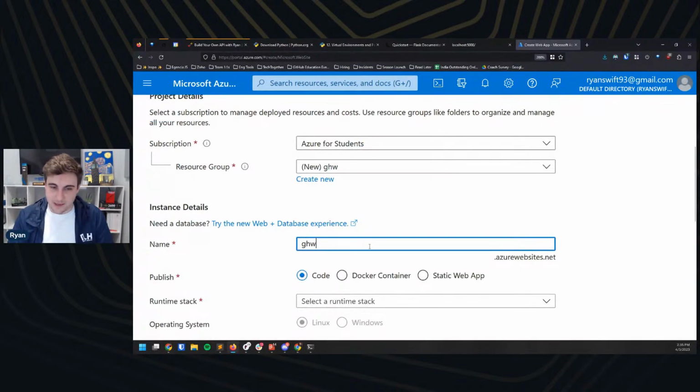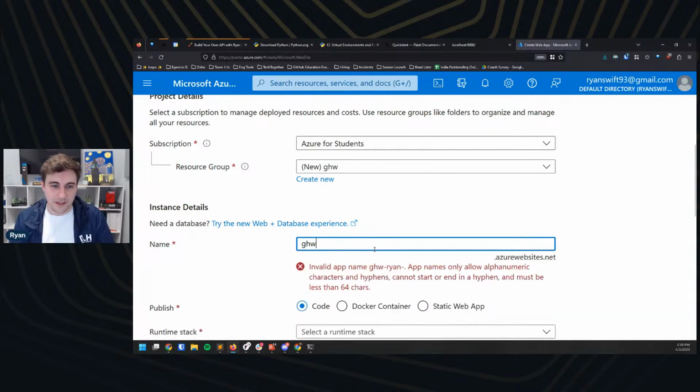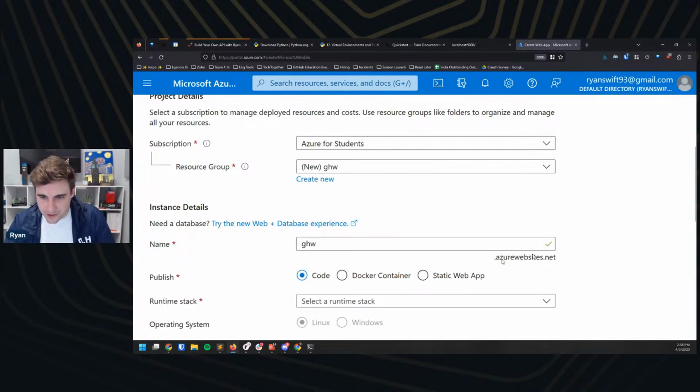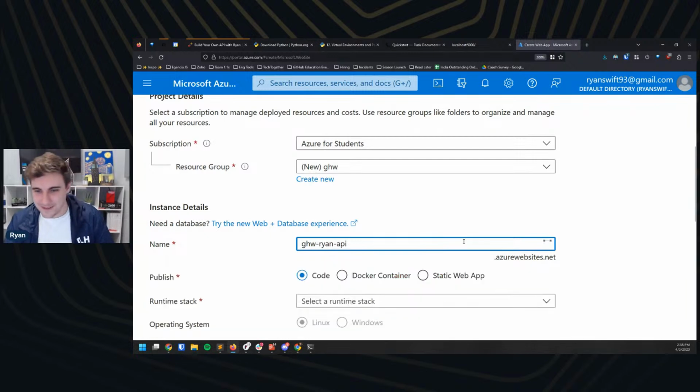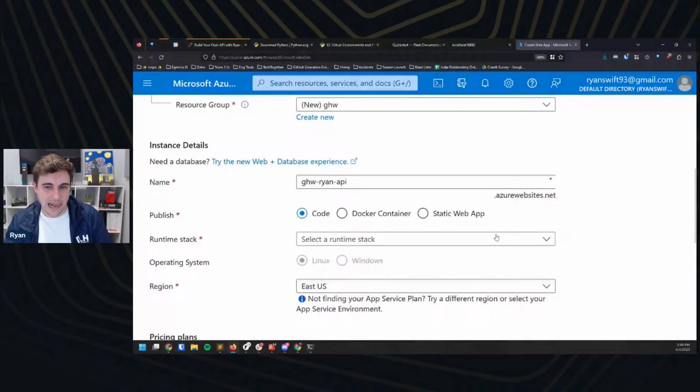I'm going to name this, I'm going to keep it simple here. I'm going to do GHW Ryan. This might be a little bit harder. If I do ghw.azure, it's available for me. Someone might beat me to the punch here. So let's do ghw-ryan-api. How's that going to work? Great.